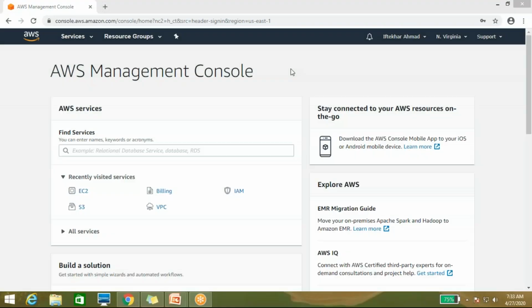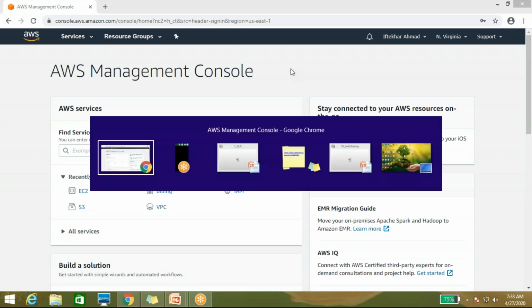Elastic load balancer. Okay, this is the most important topic in AWS. So I'll start with the auto scaling part, then I'll cover elastic load balancer.